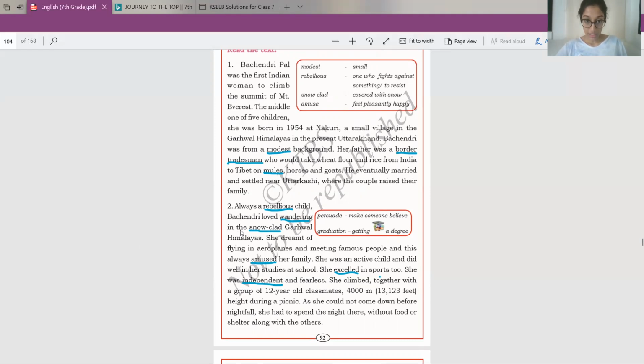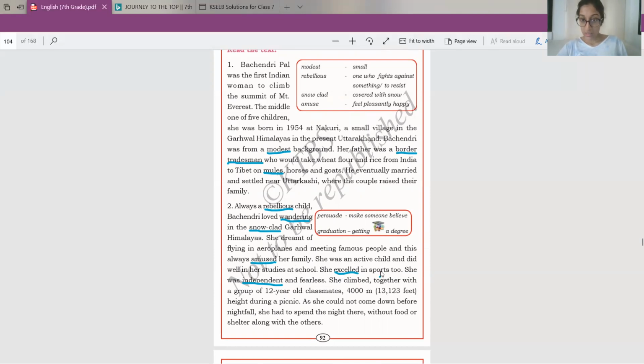Bachendri loved wandering in the snow-clad Garhwal Himalayas. She dreamt of flying in aeroplanes and meeting famous people, and this always amused her family. She was an active child and did well in her studies at school. She excelled in sports too.